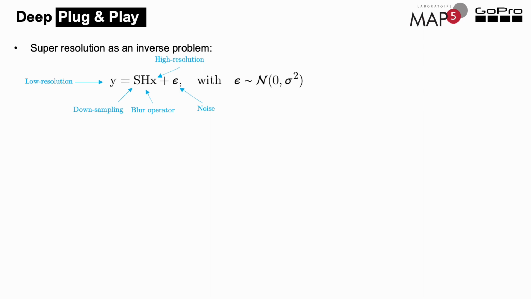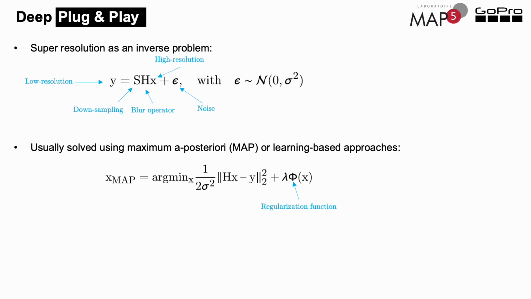We suppose that our low-resolution image Y is a blurry, downsampled and noisy version of a high-resolution image X. Here, the blur operator H is not a convolution since the blur is spatially varying. We suppose that our noise epsilon is Gaussian. Such inverse problems are usually solved using maximum a posteriori estimation or solved in an end-to-end manner using a deep learning network. For the maximum a posteriori, we solve an optimization problem that is the sum of a quadratic data fitting term plus a regularization. The regularization, in our case, is a deep denoiser based on Drunet architecture.